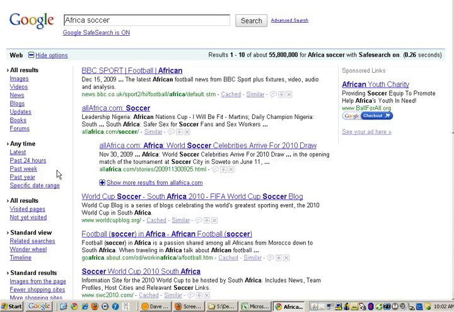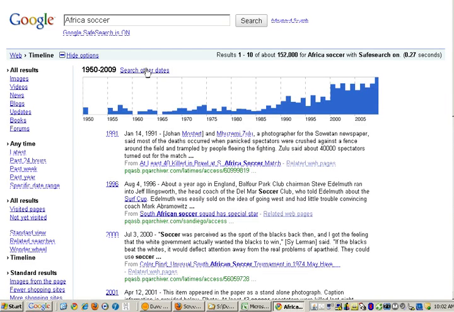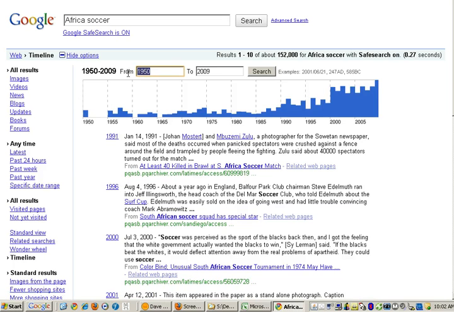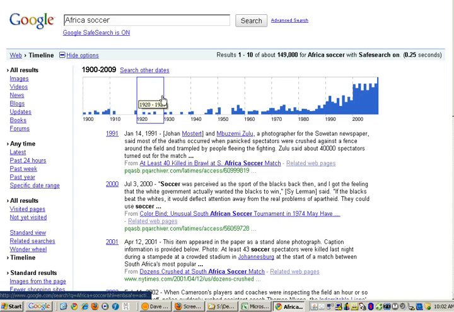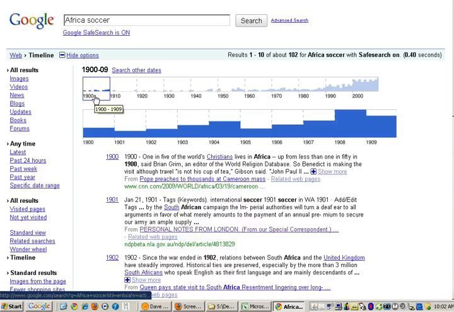And finally, for this video, let's go back to our search or advanced search options and look at timeline. And I can put in some dates. Let's go 1900 to 2009. I can search, and I get a view of every decade, the number of articles that are available. And you can see there's a lot written about it, so there's a lot of growth in the 1990s in soccer in Africa. And let's just go back to 1900, and then I get each year.